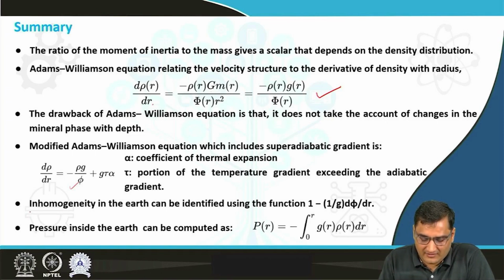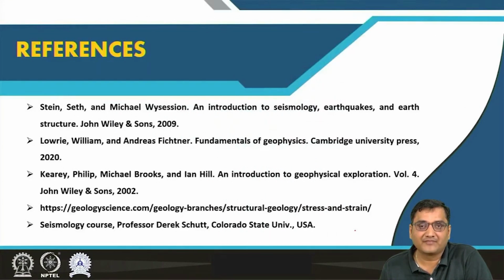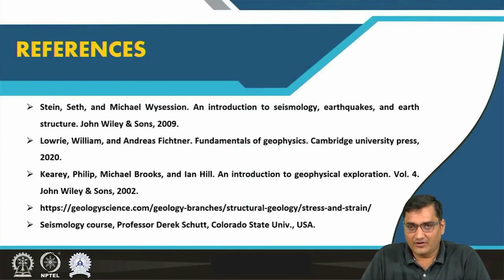Then F. Birch introduced the inhomogeneity in the Earth that can be basically identified with this function, and pressure inside the Earth can be computed by this integral that relates the pressure with the density variation and the acceleration due to gravity, that is equal to negative of integral 0 to r of g(r) rho(r) dr. And this is all for today's lecture.